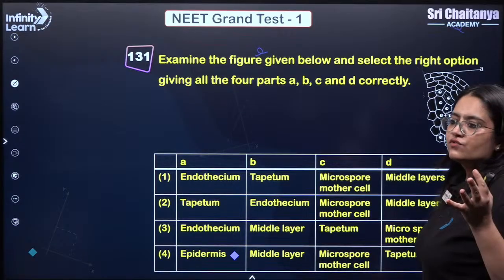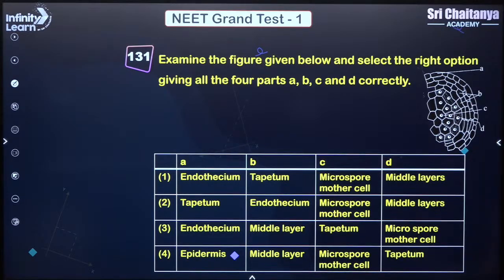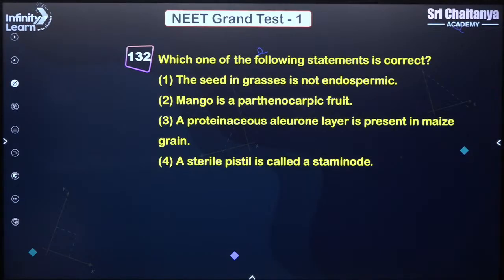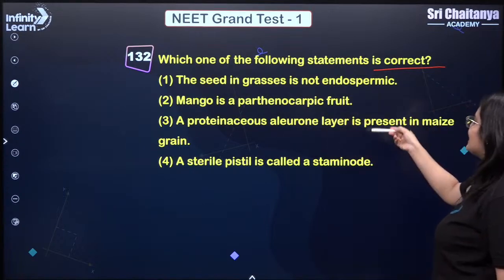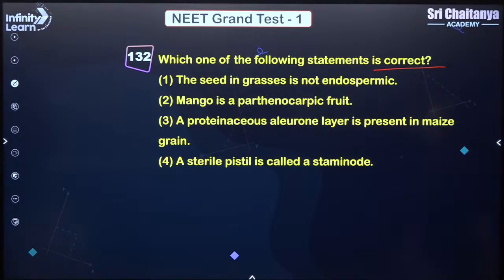From your first chapter of grade 12, sexual reproduction in flowering plants. A over here is epidermis, B is middle layers, C is microspore mother cell, and D is tapetum. Answer is 4. Very good. Which one of the following statements is correct? A proteinaceous aleurone layer is present in maize grain. This is absolutely correct. Answer is 3 is the correct statement.